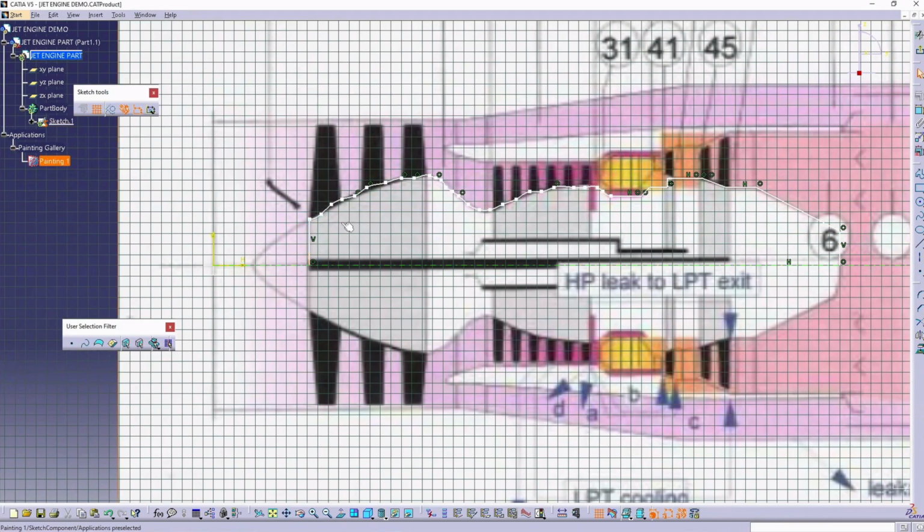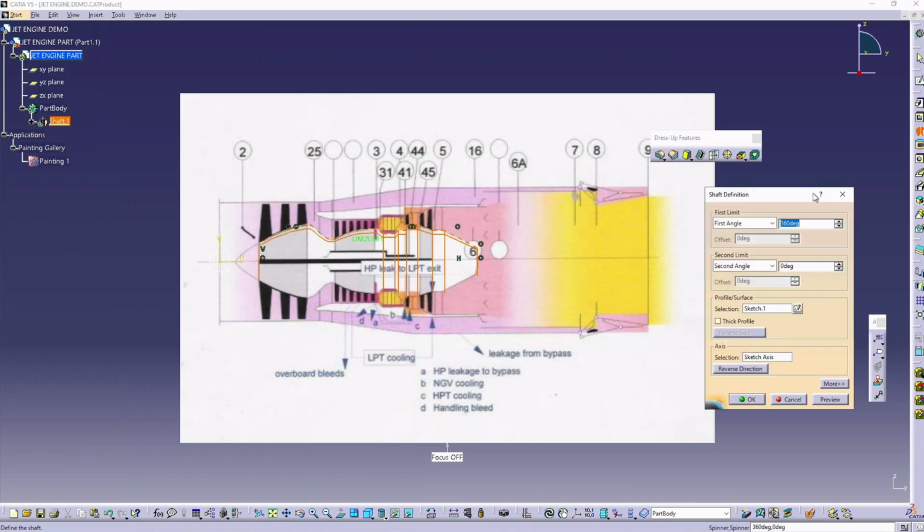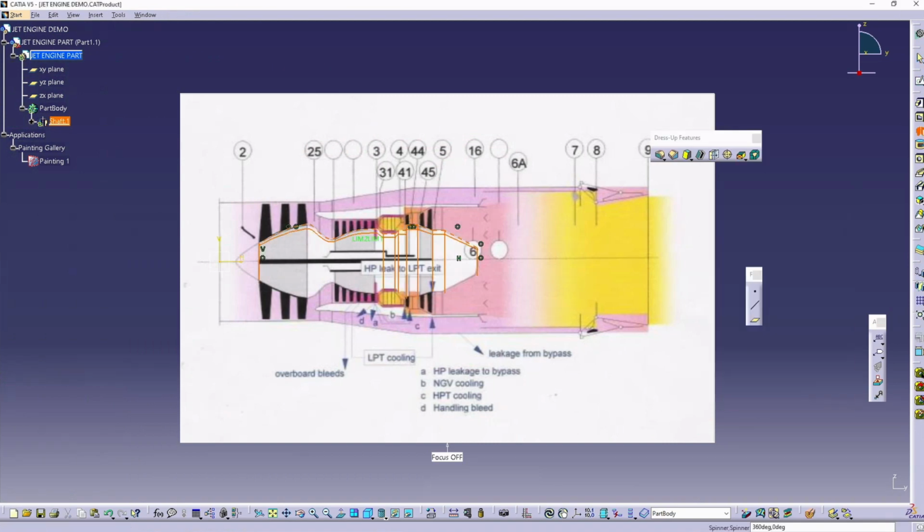Now we can close our profile and adjust any spline elements one by one. If we have additional coincidences such as this, we can simply delete them as we adjust our profile. Now we can exit and we can use the shaft command to revolve it around the axis.